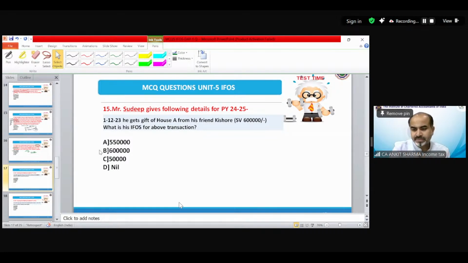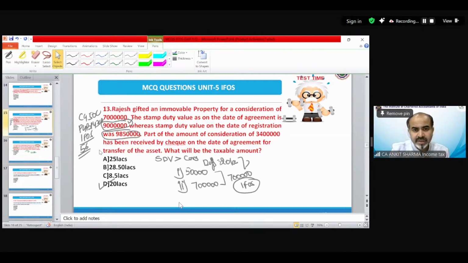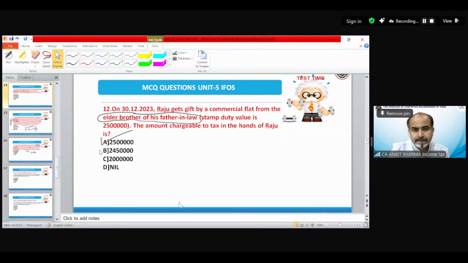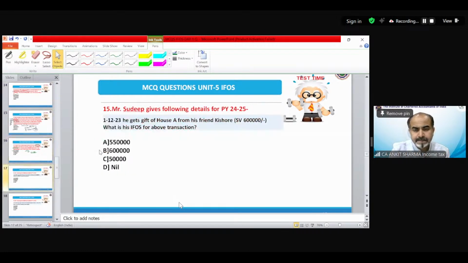Provision says, just a second. Assessment year 24-25. On 1st April 2023, he gets gift of house A from his friend Kishore. The stamp duty value is 6 lakh rupees. What is income from other sources? Very simple. We all know the correct answer would be 6 lakh. That would be B.